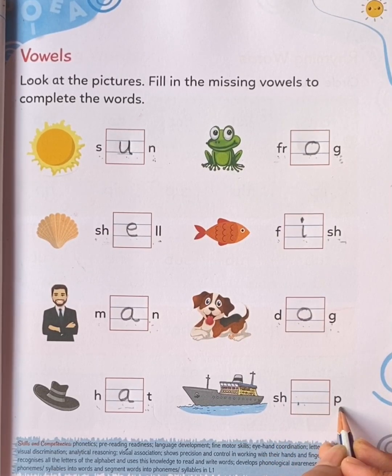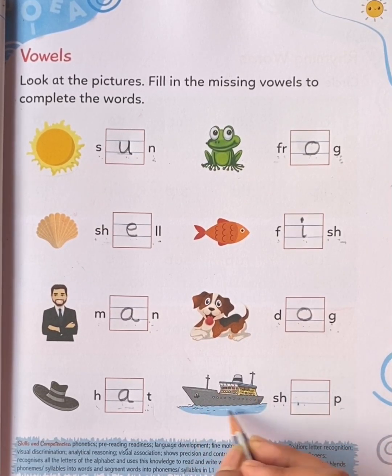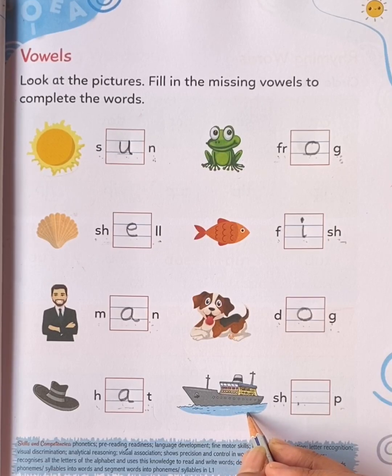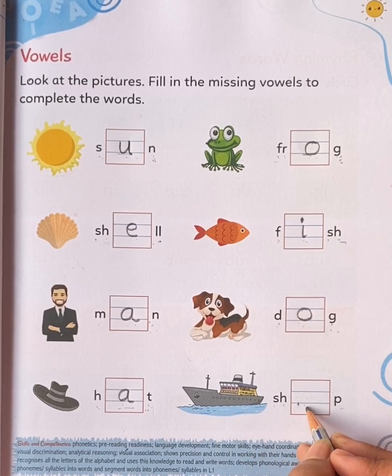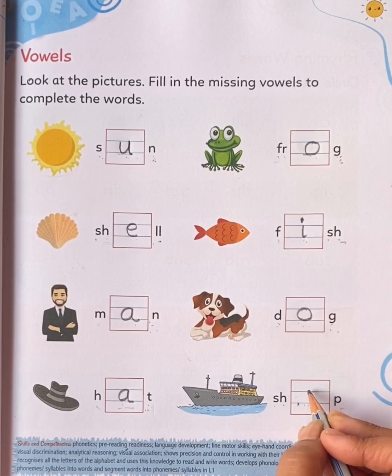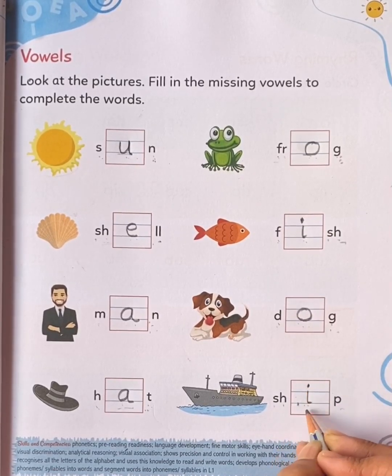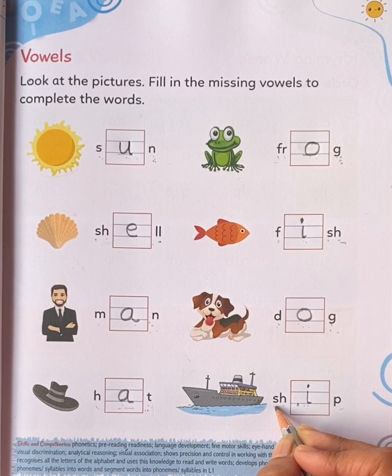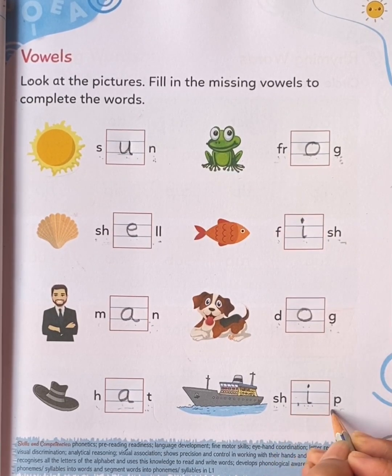S-H-P. This is ship. When we say ship, we are getting the E sound here. So which vowel makes E sound? Vowel I. E. S-H-I-P. Ship.